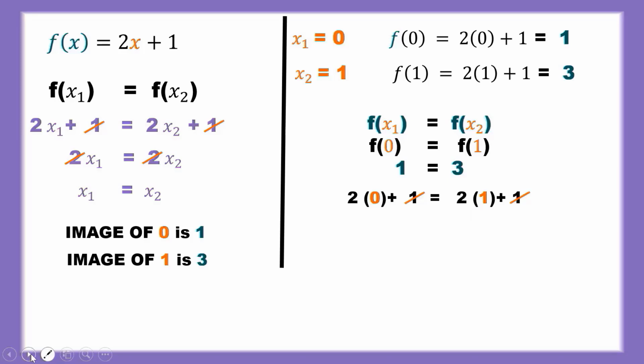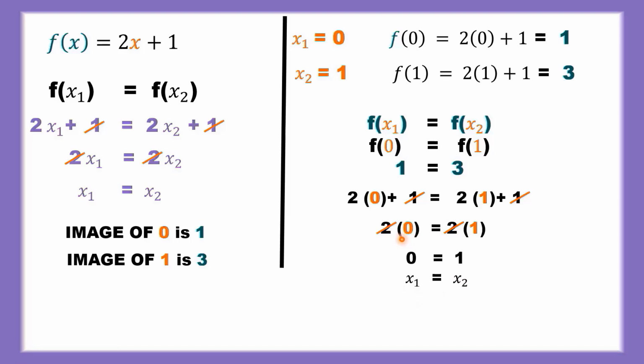We cancel off the common elements. Again the equation is reduced to 2 into 0 and 2 into 1. This 0 and 1 denote input values of x. The common factors are cancelled. So the equation is reduced to 0 and 1, which is x1 and x2.